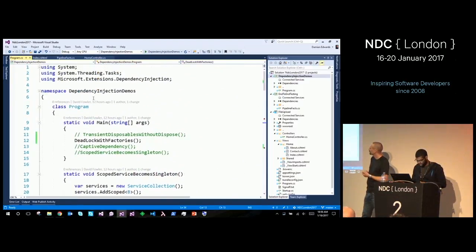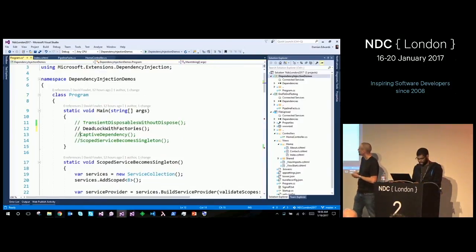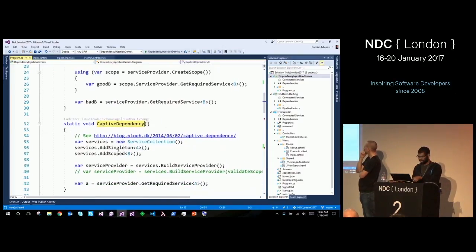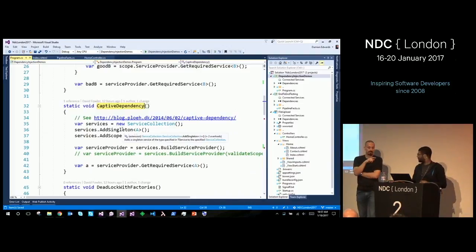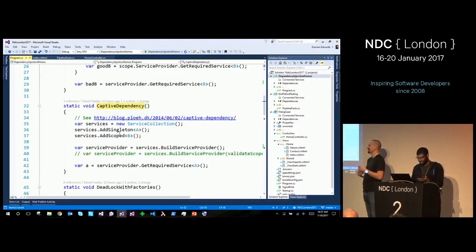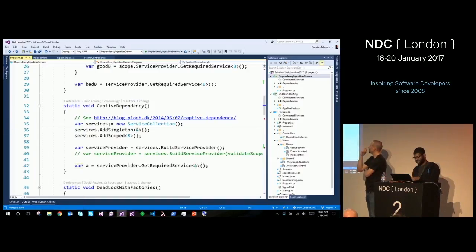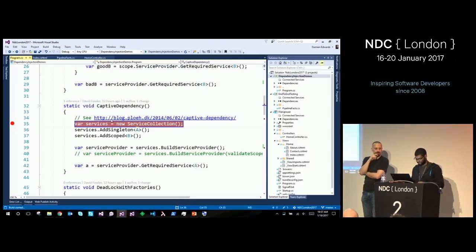All right. Captive dependency. This is a term coined by Mark Seaman, who's actually here, I think, talking and doing other stuff. His blog post is here about this whole pattern. So I have an anti-pattern. I have A and B services. A is singleton, B is scoped. A takes a B. So I have a singleton capturing a scoped thing. The problem is it'll create A once, and it will capture whatever B happens to be in that scope at that point in time. So let's debug this and see what it does.